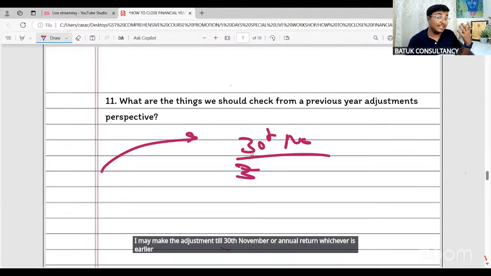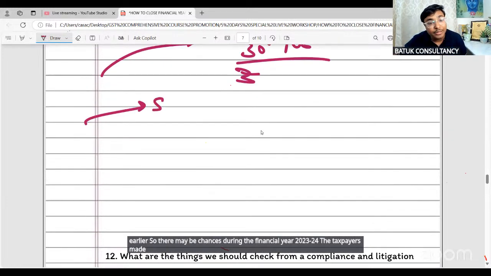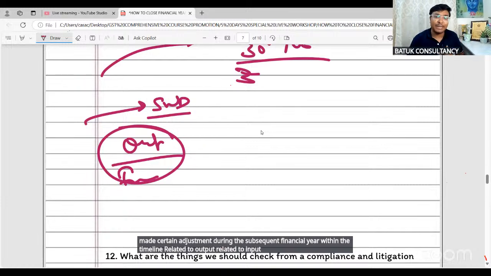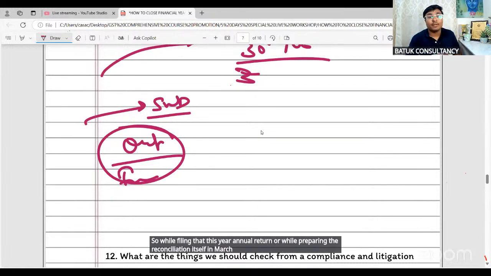So there may be chances that during the financial year 2023-24, the taxpayer has made certain adjustments during the subsequent financial year within the timeline, related to output, related to input, related to reverse charge mechanism. So while filing this year's annual return, or while preparing the reconciliation itself in the March month, you have to select or get ready these types of calculations.